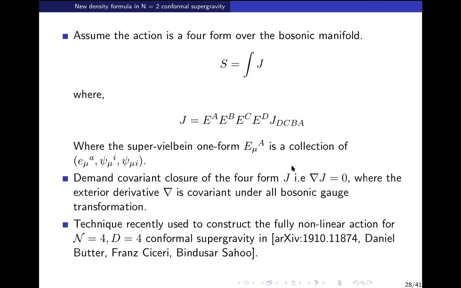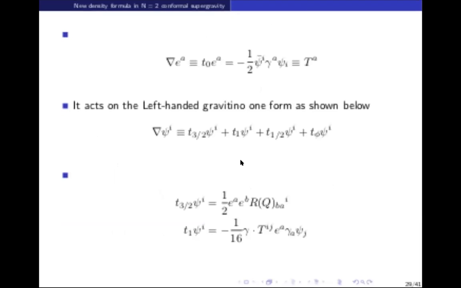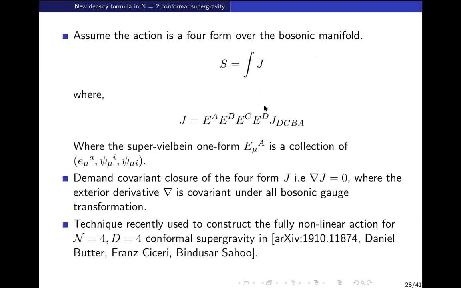Covariant closure, because when we start with some form, for example with some number of gravitino terms, that term we already demand to be invariant under all the bosonic transformations like dilatations, Lorentz transformations and so on. So the only thing which is non-trivial is Q supersymmetry invariance. S supersymmetry invariance can also be managed in a very simple way. Q supersymmetry invariance we geometrize, and in component formalism it was systematized in this paper for N equal to 4 supergravity.